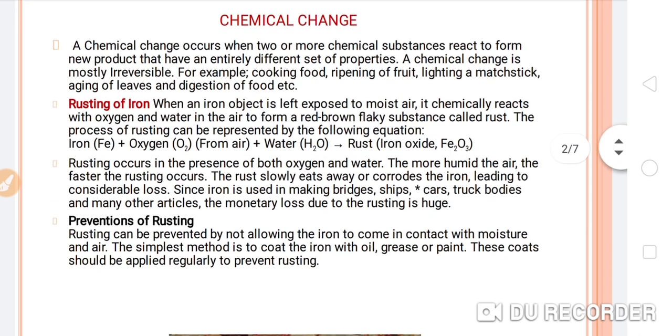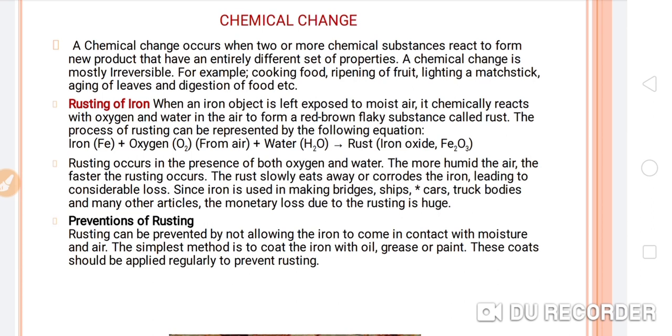Rusting occurs in the presence of both oxygen and water. The more humid the air, the faster the rusting occurs. Means if there is more humidity in the atmosphere, then the rusting process will be faster.